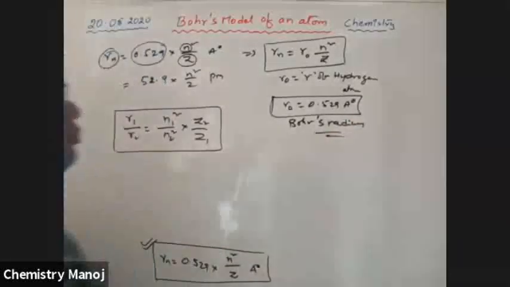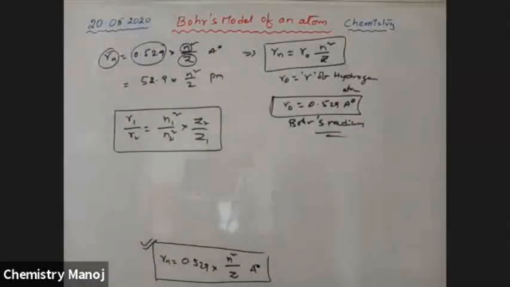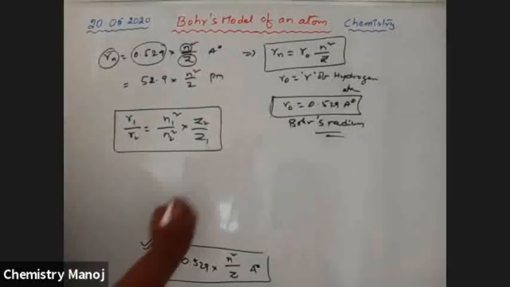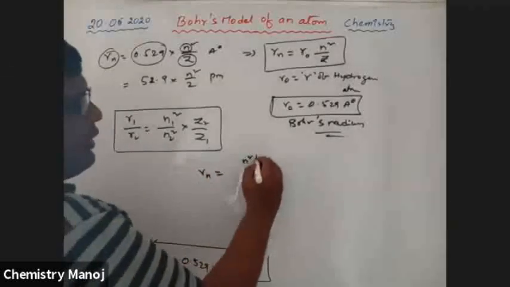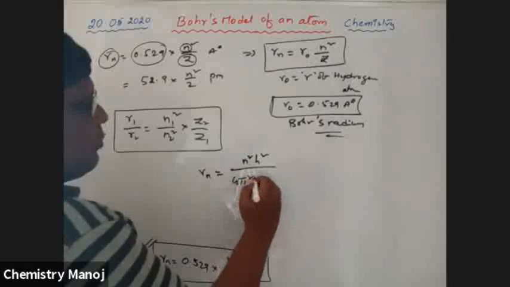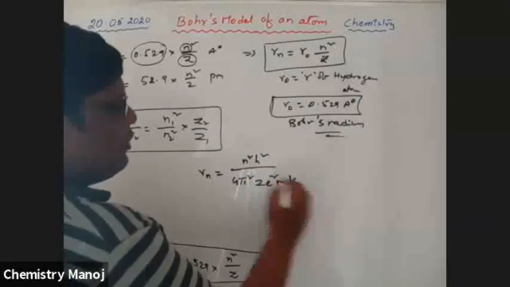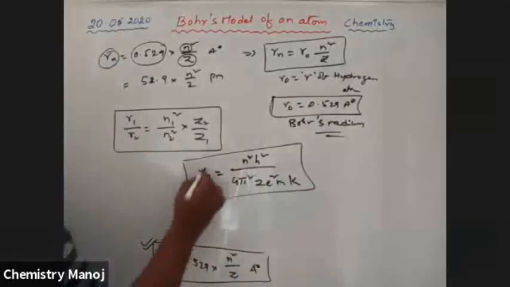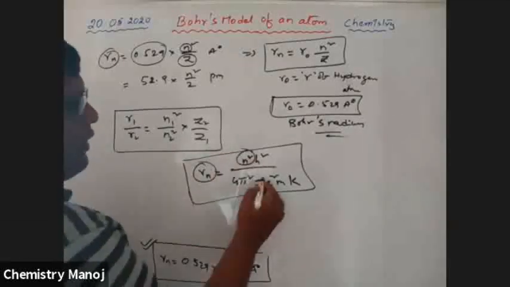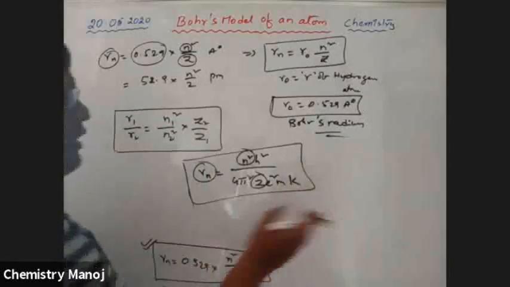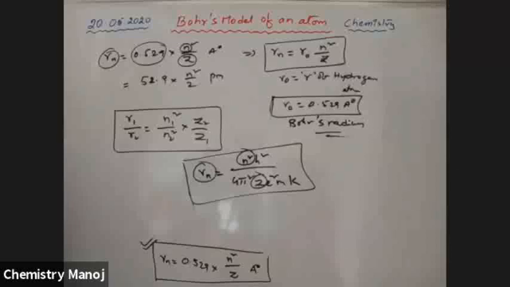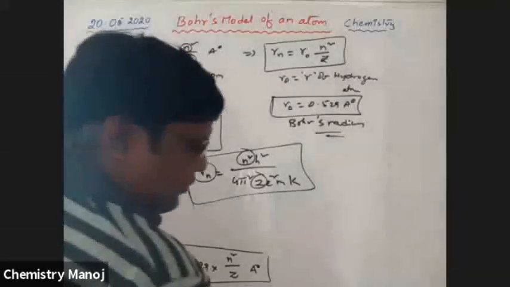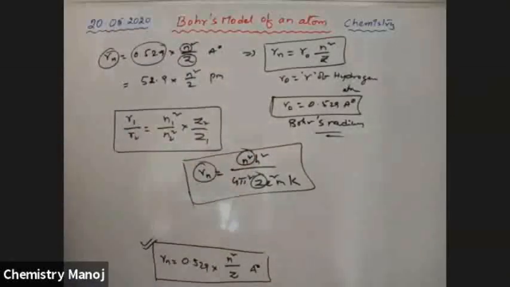Finally, radius of nth orbit is equal to n square h square by 4 pi square z e square m into k. It is the general formula. Radius is directly proportional to n square, inversely proportional to z. All other values are constants. So this is the radius derivation.